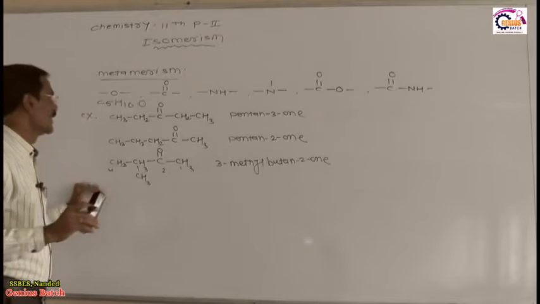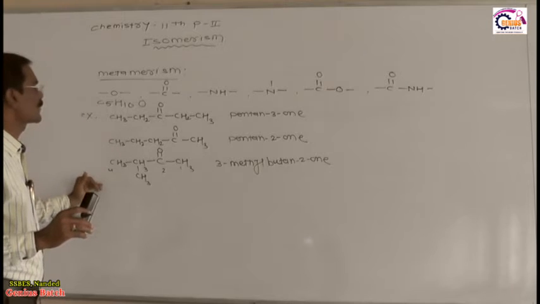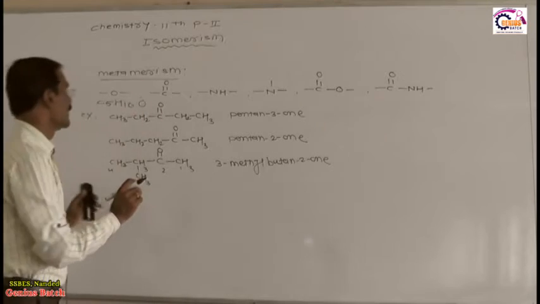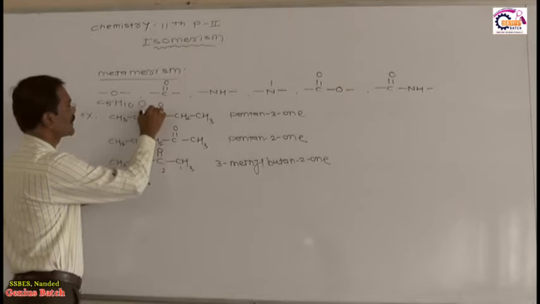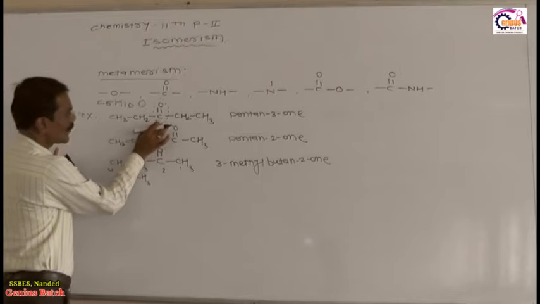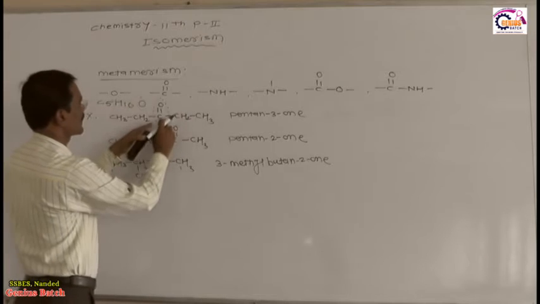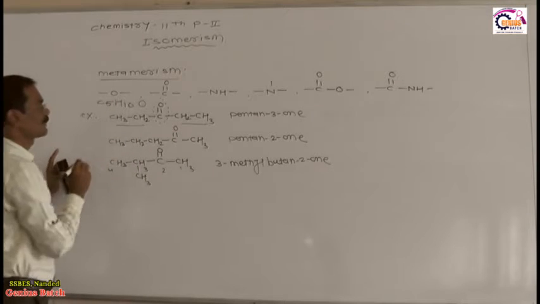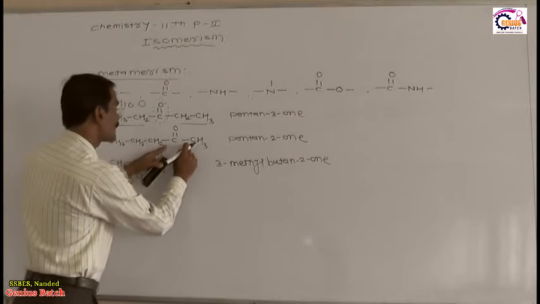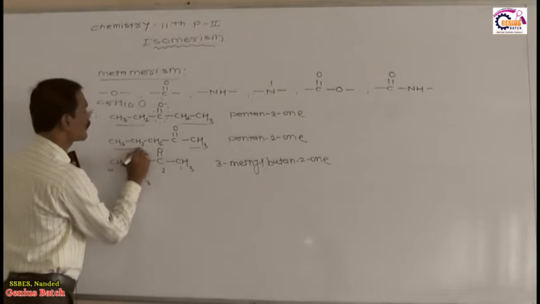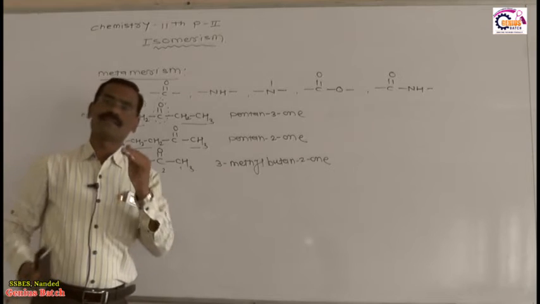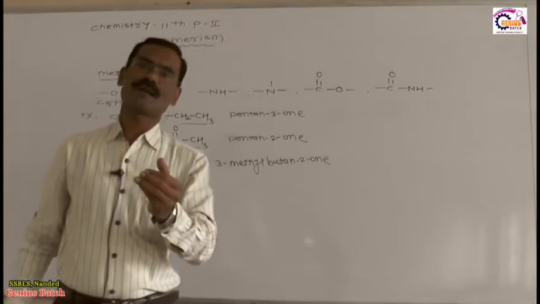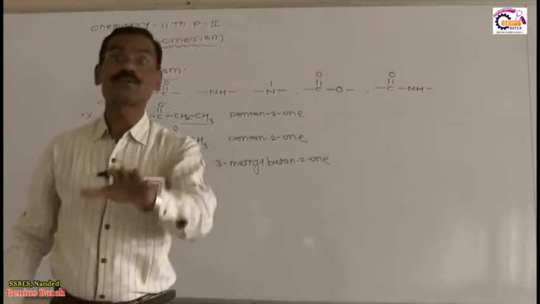Listen very carefully. If I ask you what is the relation between these three compounds? This is metamerism. You got it? What is the meaning of metamerism? Now this is a ketone. You know very well, ketone is the functional group, and it is bivalent. Around this bivalent functional group, here one ethyl group is there, and here also one ethyl group. But in the second structure, around the bivalent functional group, here a methyl group is there, and here an n-propyl group. It means that metamerism is the phenomenon in which two or more compounds have the same molecular formula but different alkyl groups attached to the bivalent functional group.